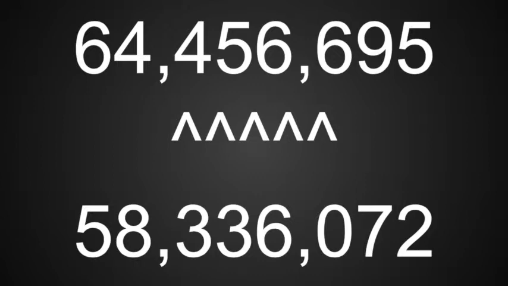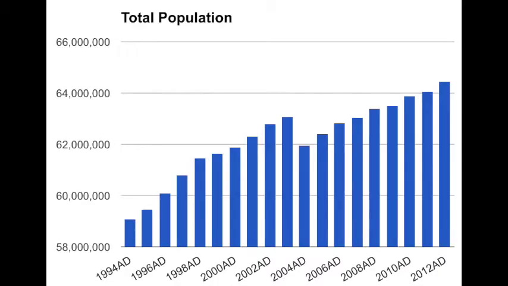Thailand's population, from the last 20 years until the year 2012, increased about 15%. It increased from 58.3 million to 64.5 million people. The average increase per year is about 0.31 million people.